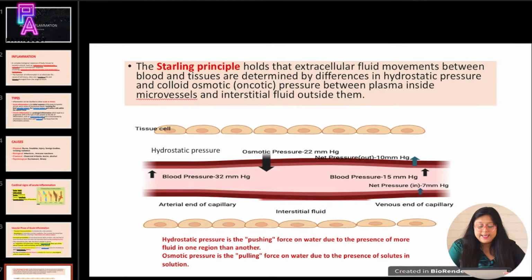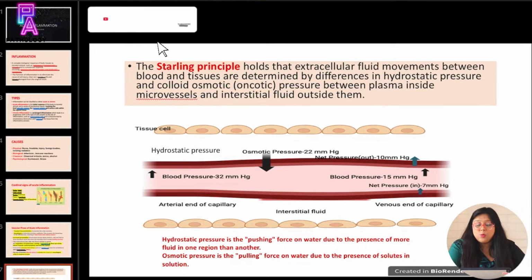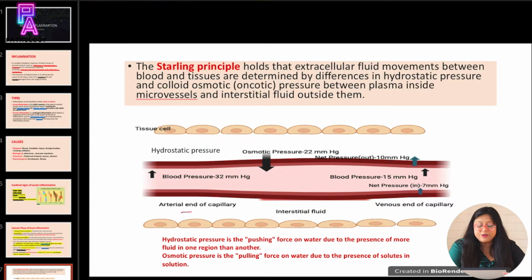Now, as you can see here in this image, I have shown a capillary. At the arterial end of the capillary, the blood pressure is 32 mmHg, and at the venous end of the capillary, the blood pressure is 15 mmHg. The hydrostatic pressure is the pushing force on water due to the presence of more fluid in one region than another. So here the capillary is having more of the fluid, which is exerting a hydrostatic pressure outward. So here you can see the hydrostatic pressure is towards the outside,